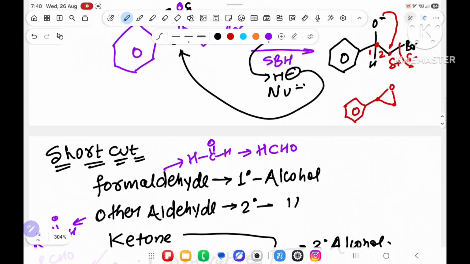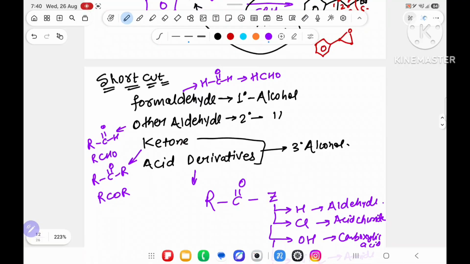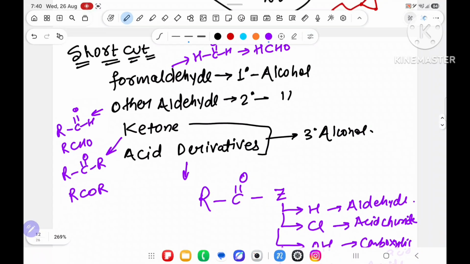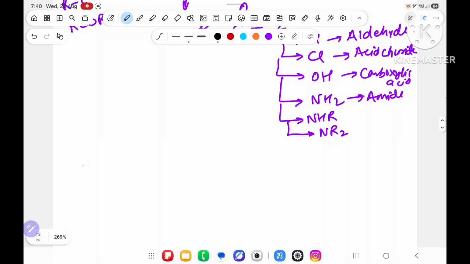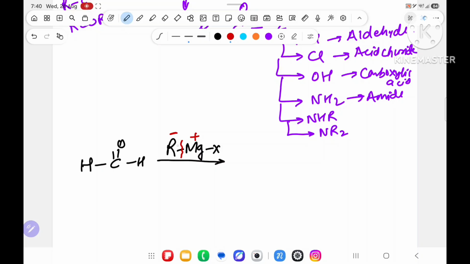Now, sir, we don't want to study short tricks. We have learned the short trick, but tell me how this works. Okay, first I will take formaldehyde, HC double bond O H, and some Grignard reagent, RMgX. What will happen? First it will break as R minus and MgX plus.